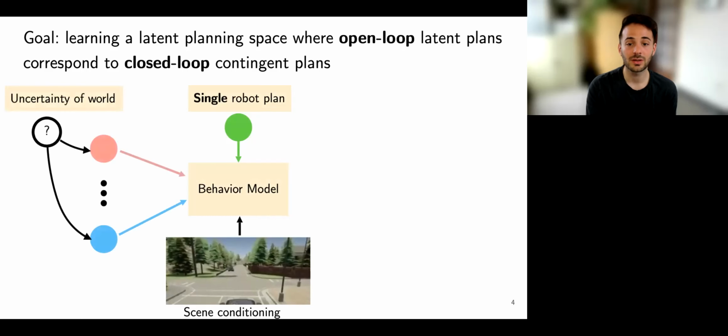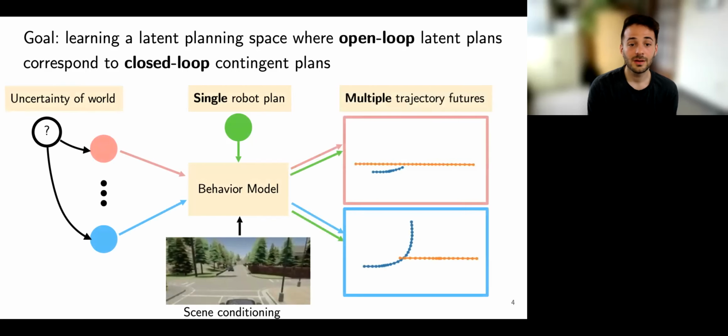For one realization of what they may do, the single robot plan results in a specific joint trajectory. For a different realization of what the other agents may do, the single robot plan results in a different joint trajectory. If we can design a model in this way, the challenge of contingent planning is reduced to the challenge of identifying a single robot plan in the planning space that results in high-quality trajectory space plans in expectation. This planning space corresponds to a small set of free parameters of a robot policy. Once these free parameters are specified, the robot's policy is fully specified and corresponds to a contingent plan.